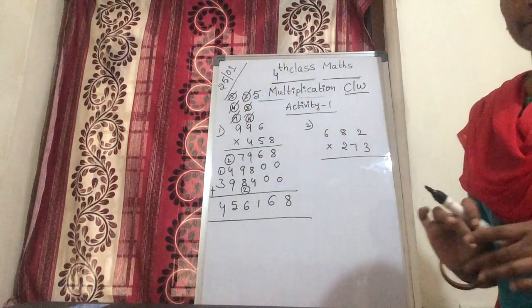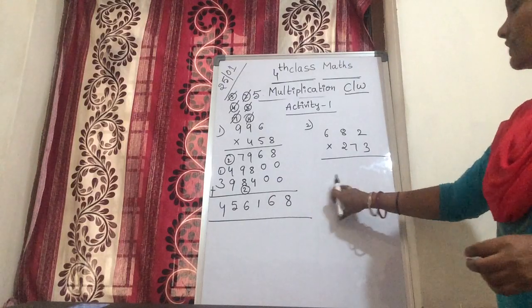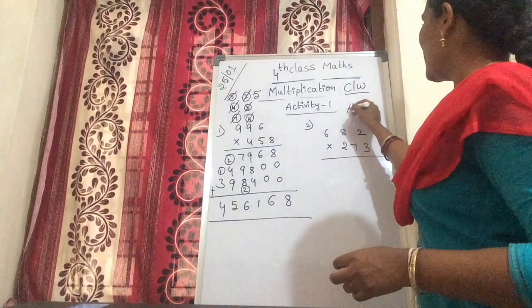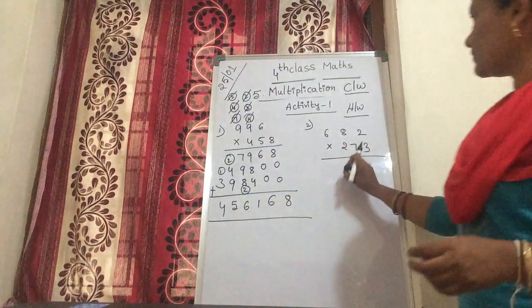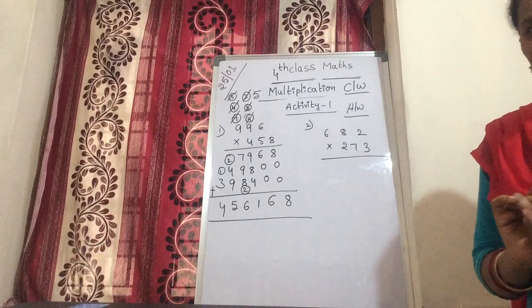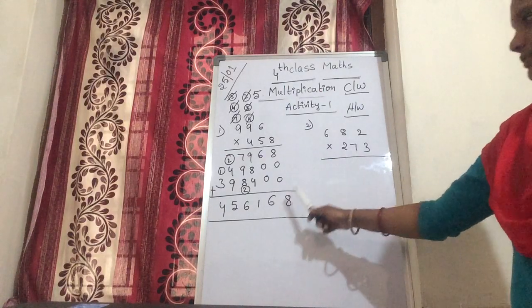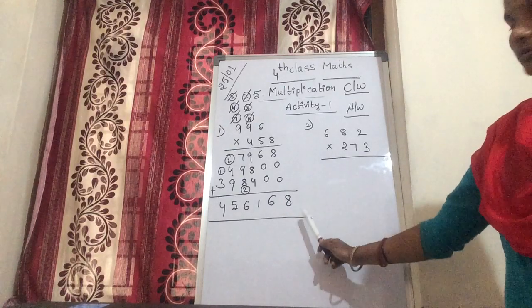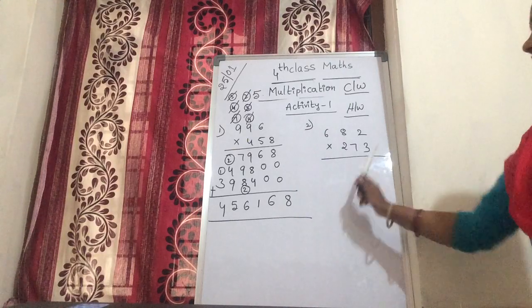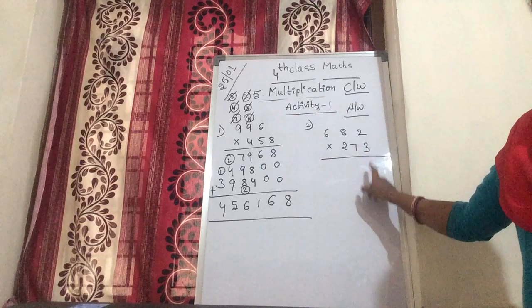Now, coming to this problem, okay, you can understand this. You will do this problem as homework. Okay, now you do this homework. If you understand this, you will do it. If you can't understand this problem, you can't do it. So listen carefully, this is a 3 numbers multiplication. We'll do only this single problem as homework.